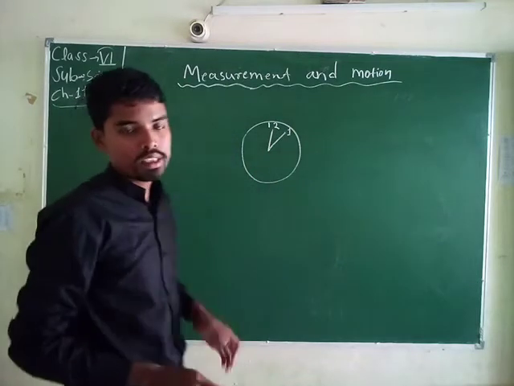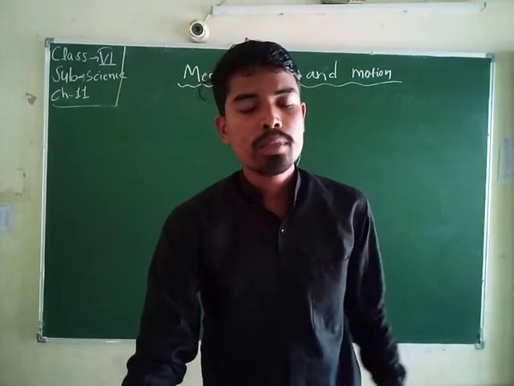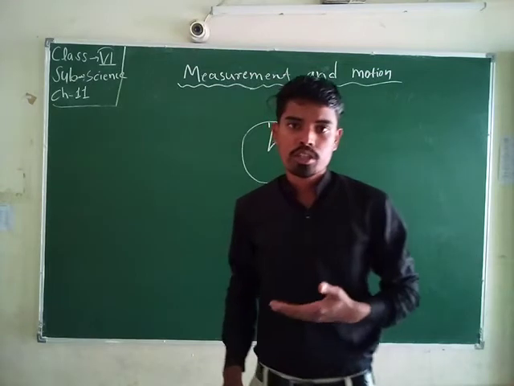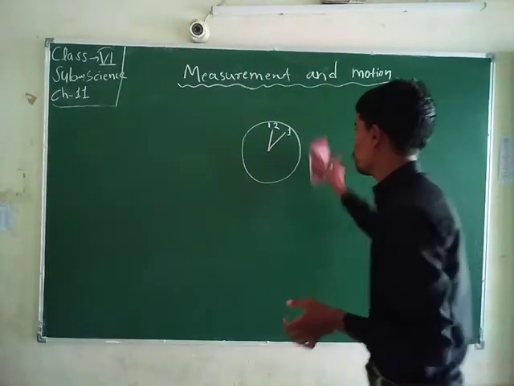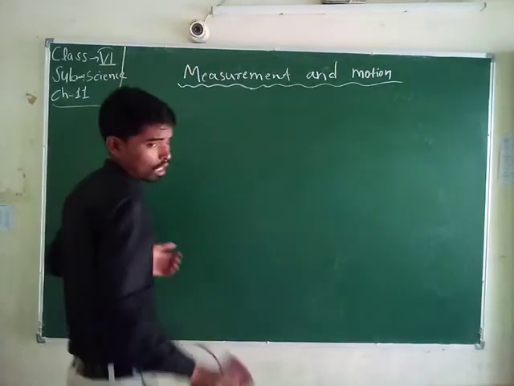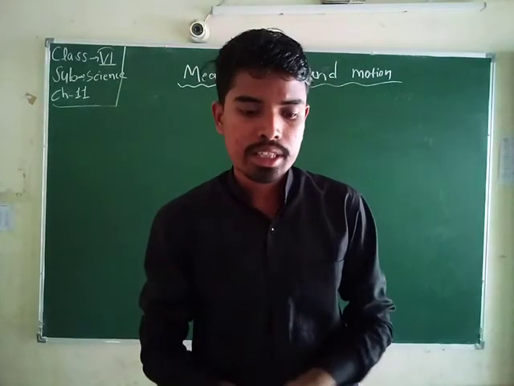Any object that changes its original position to a new position is in motion. So student, what is the difference between rest and motion?